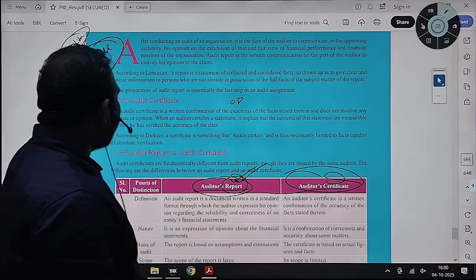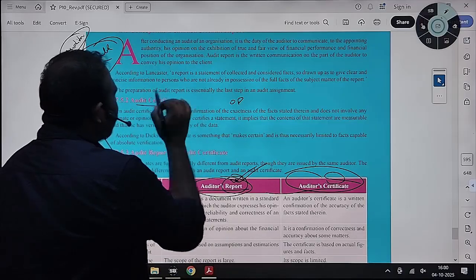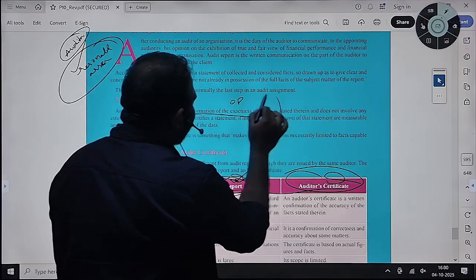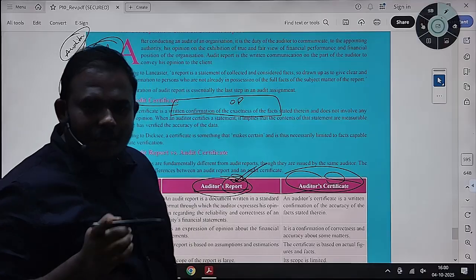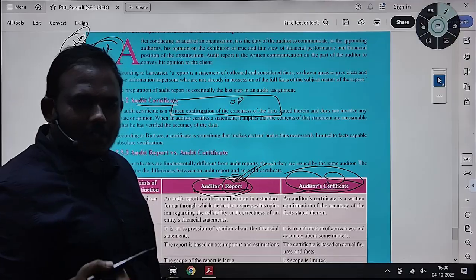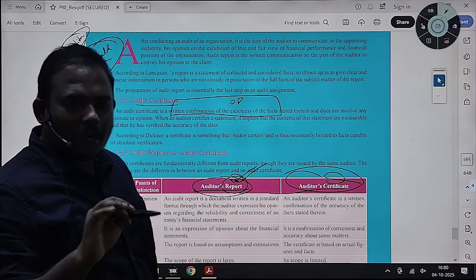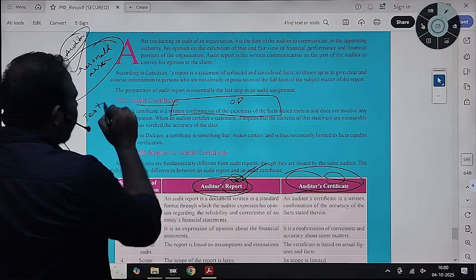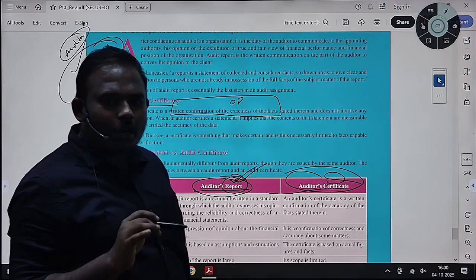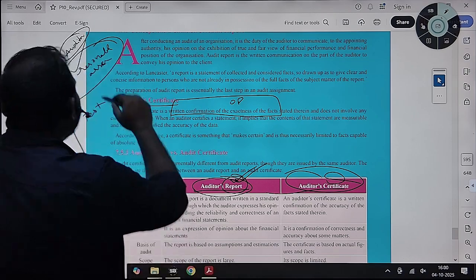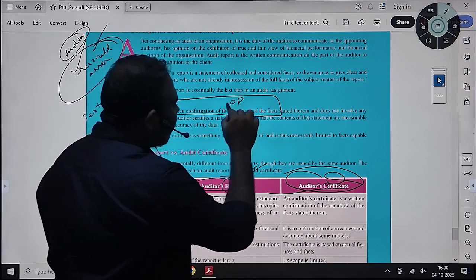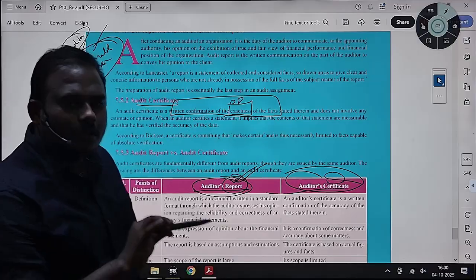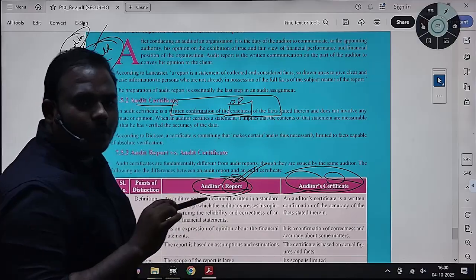What is the difference between an audit report and an audit certificate? First, let us see the definition of audit certificate. Audit certificate means written confirmation of the exactness of facts. While auditing, can you confirm the figures stated in the financial statement? You can obtain only reasonable assurance because you will do test audit, audit based on sampling. You cannot obtain absolute assurance, because of which you cannot confirm exactness. You cannot certify that there is no fraud because you are not doing a complete audit. You are doing only test audit, so you can give only reasonable assurance.